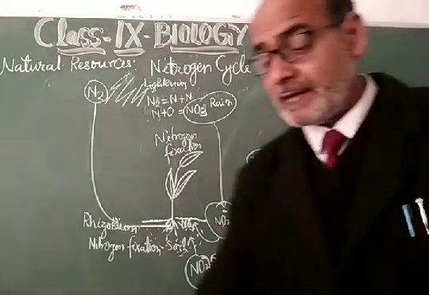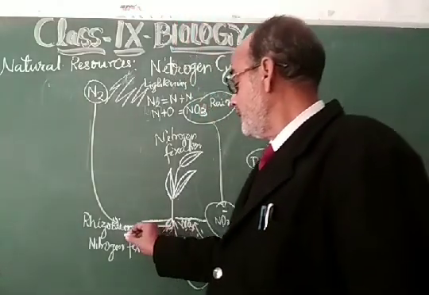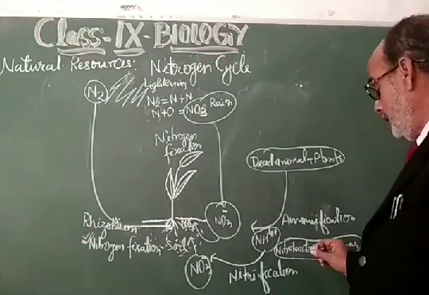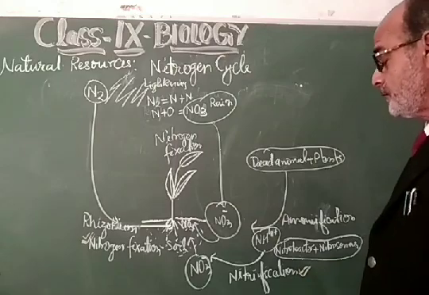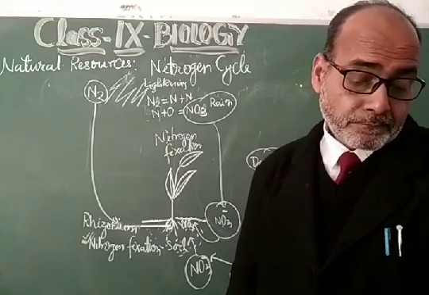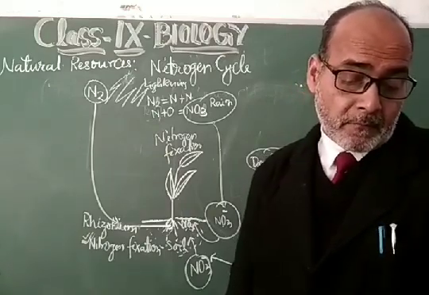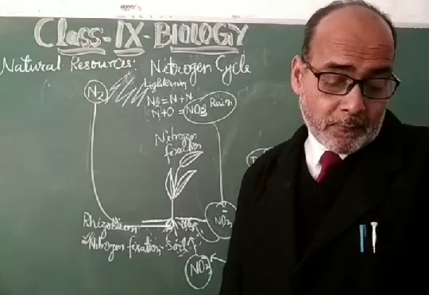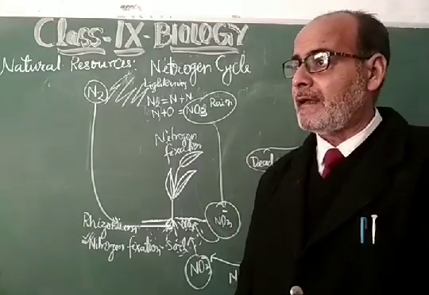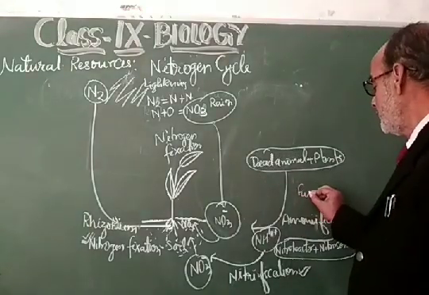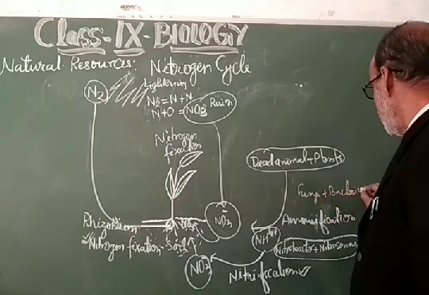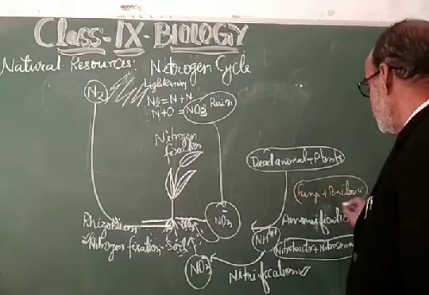Therefore, dear students, the processes in this nitrogen cycle are nitrogen fixation, then nitrification, and third one, that is ammonification, and this ammonification is done by the decomposers, several fungi plus bacteria. They are responsible for this ammonification. Bacteria, they are decomposers.